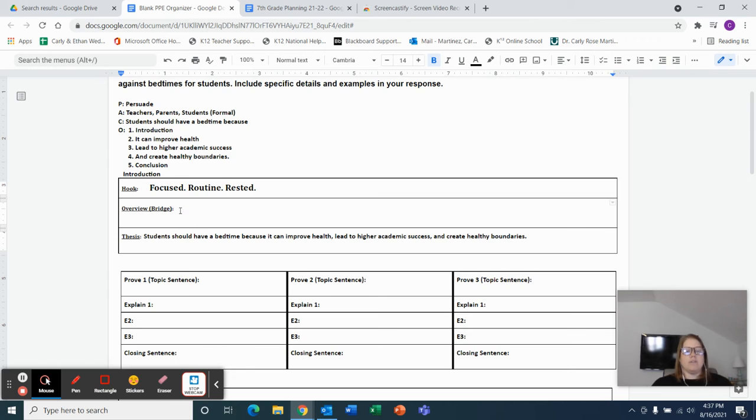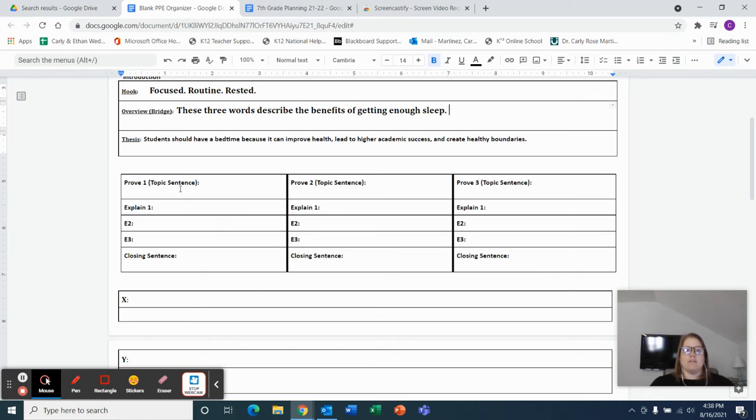Then for this overview, all I have to do is describe why I chose those 3 words. So I'm going to say these 3 words describe the benefits of getting enough sleep. And it's as simple as that. So in just those couple of minutes, I have crafted my entire introductory paragraph. I have my hook, I have my overview, and I have my thesis.